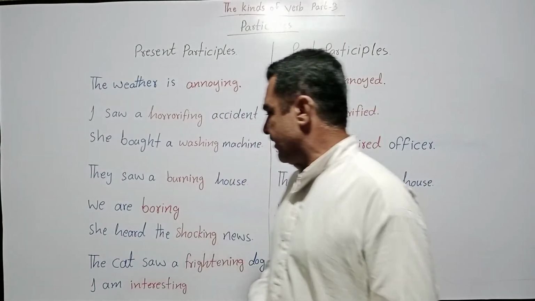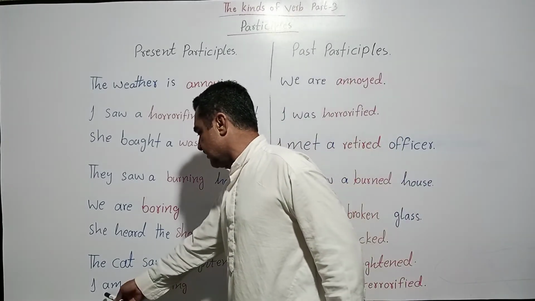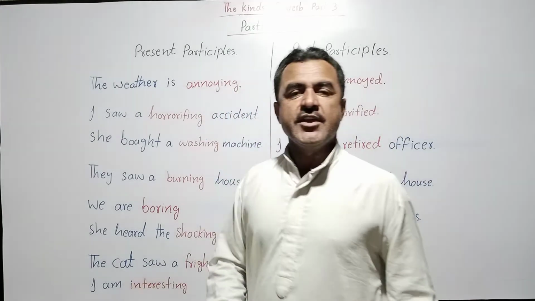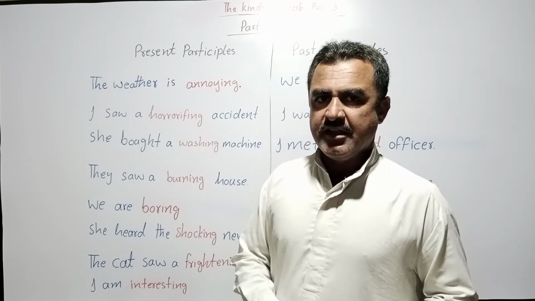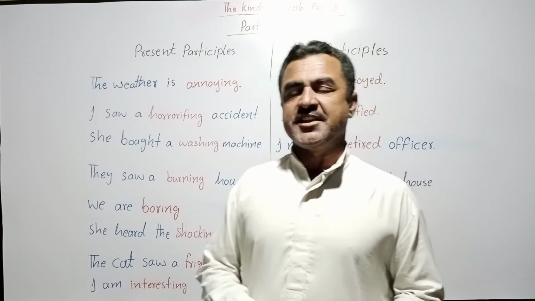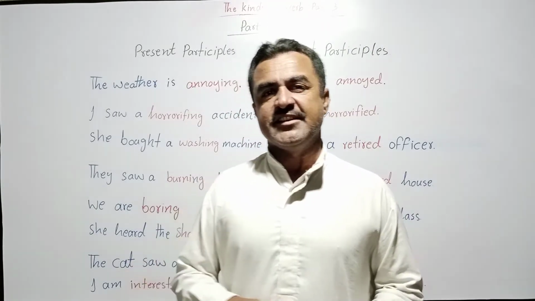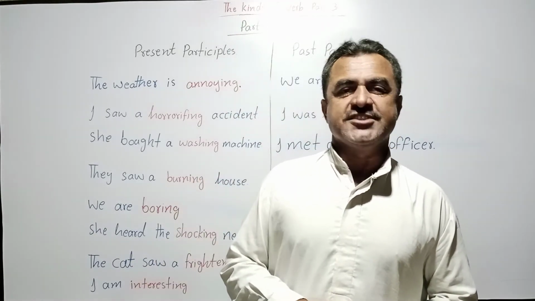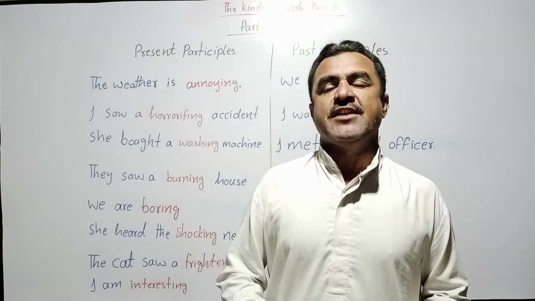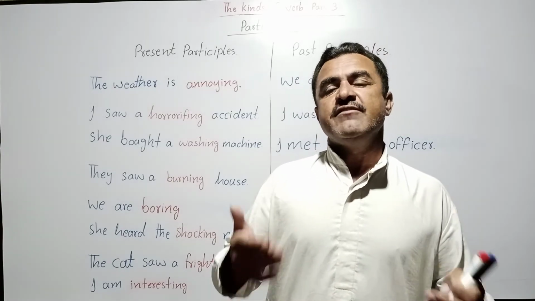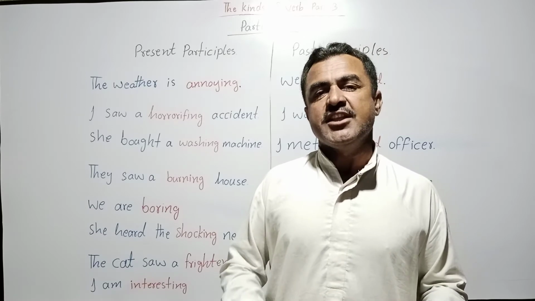Okay. Now let's go to the last sentence. I am interesting. Now you must be thinking that before I said we do not describe ourselves because we cannot judge ourselves. When we judge ourselves easily, then we can describe.